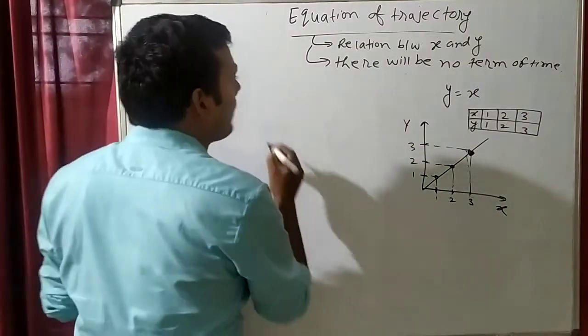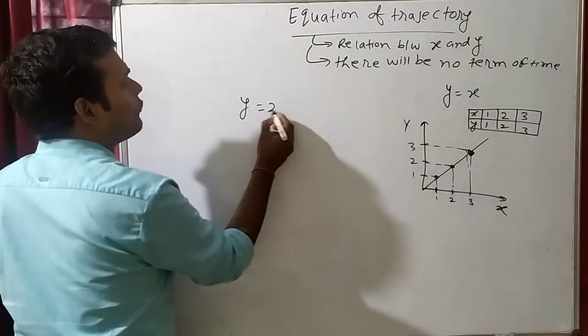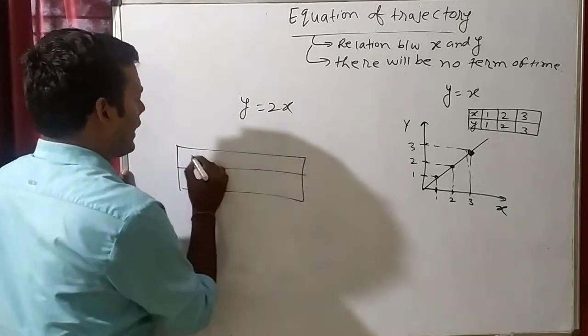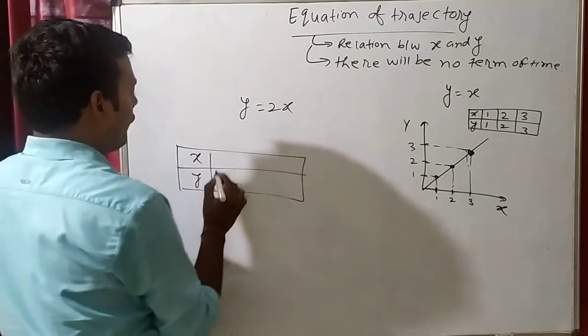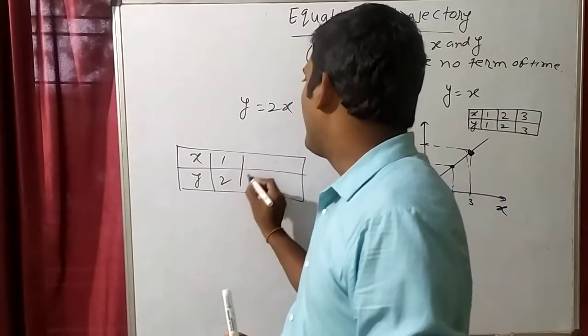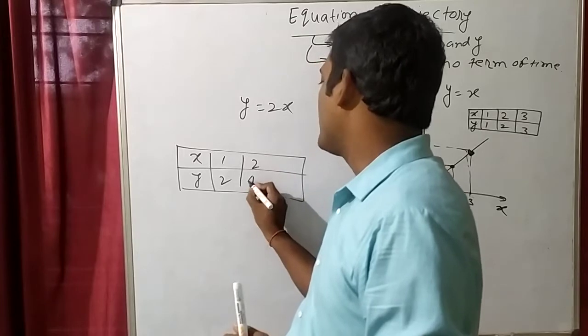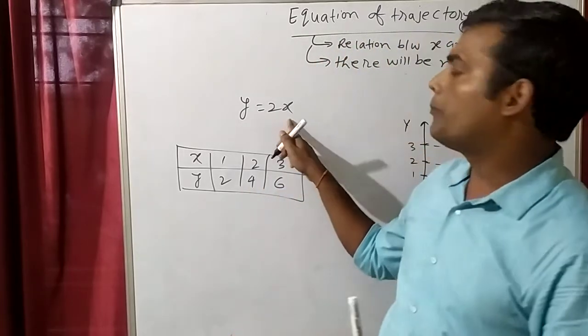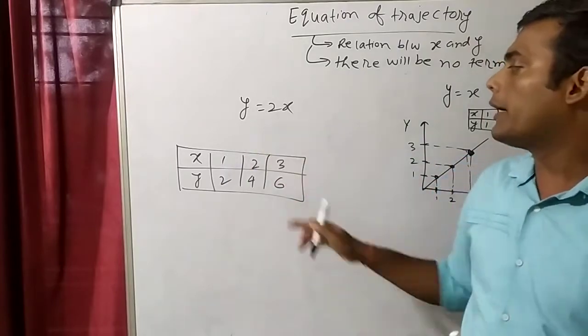For example, suppose I say y is equal to 2x, what does it mean? When x is 1, y will be 2. When x is 2, y will be 4. When x is 3, y will be 6.